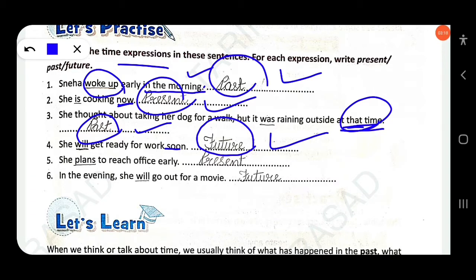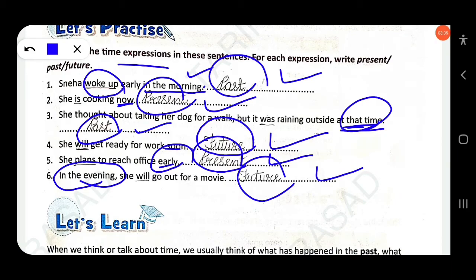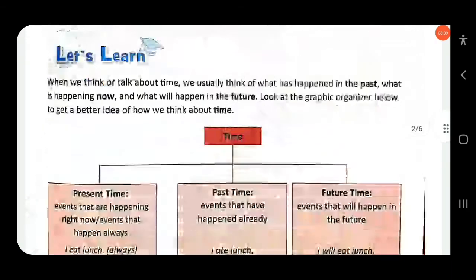Next, she plans to reach office early. So "early" represents present. Then next, in the evening, she will go out for a movie. Here the time expression is "in the evening". Clear? So it represents the future.